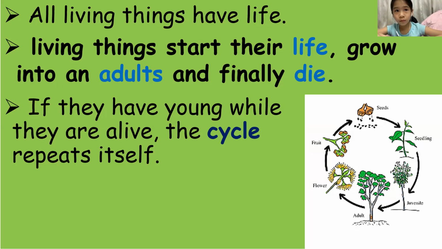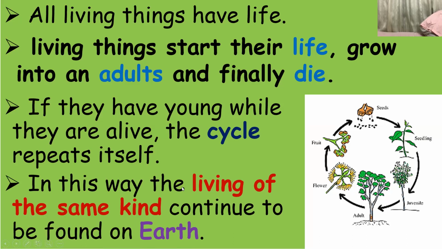Then the baby plant will grow into an adult plant, and the adult plant will bear flowers once again, and the cycle will be repeated. In this way, living things of the same kind continue to be found on Earth.